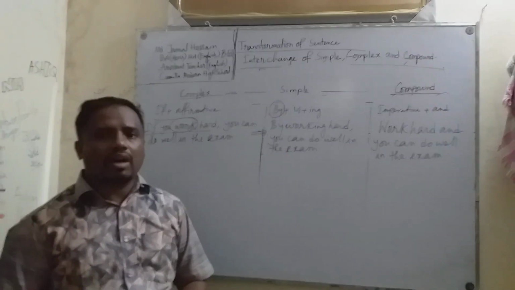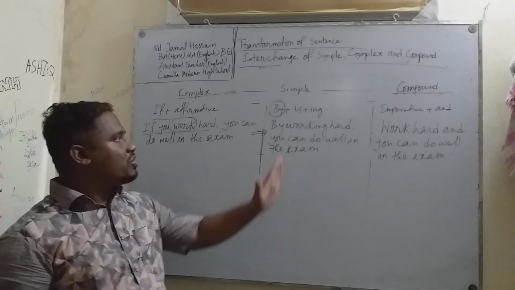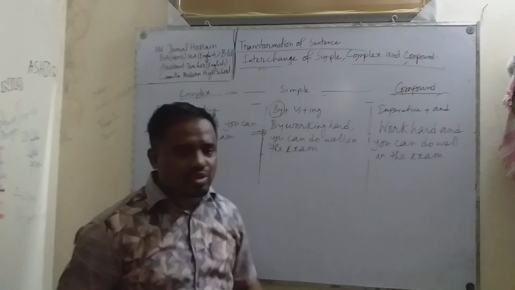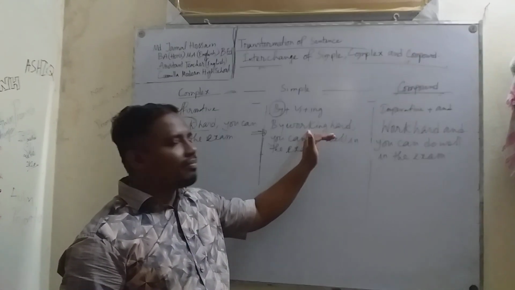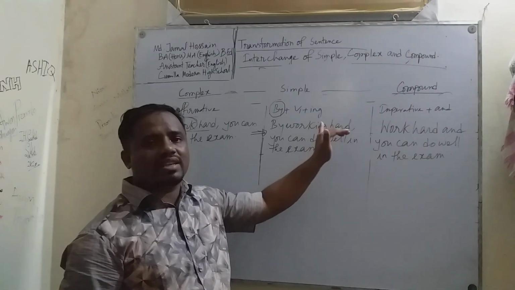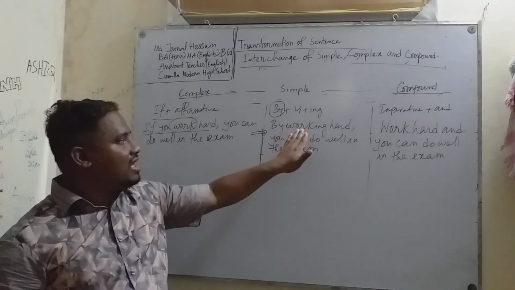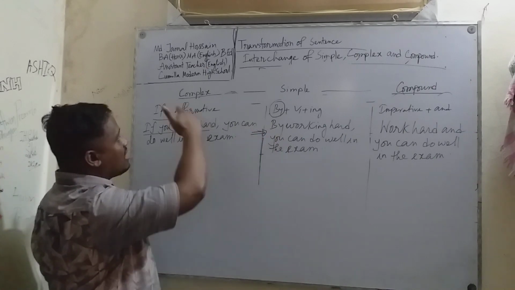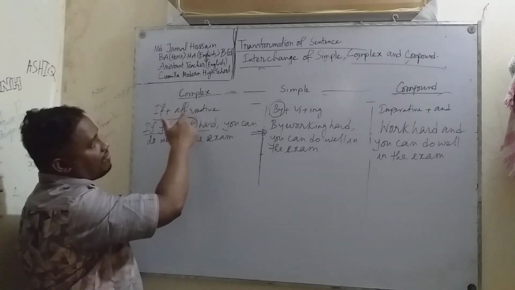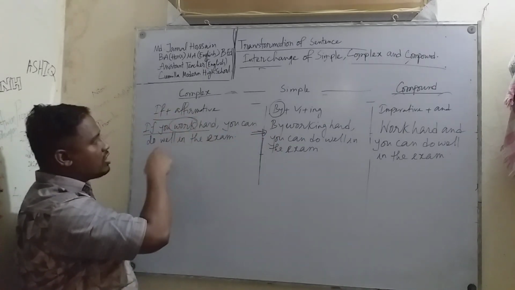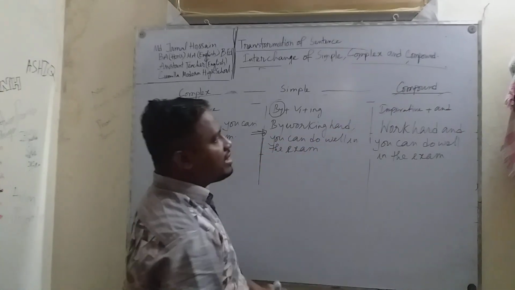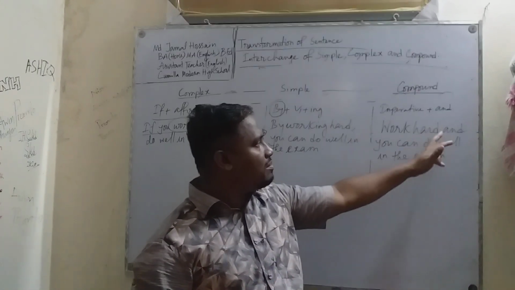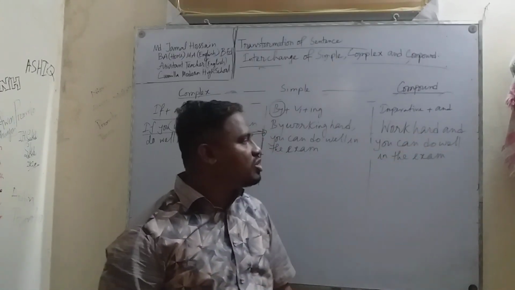Now, if you're asked to transform this sentence back, if the simple sentence starts with "by" plus verb plus "ing", that is, if this sentence starts in this way, you can use "if" plus affirmative: if you work hard, you can do it in the exam. On the other hand, if you're asked to transform it into a compound sentence, use imperative plus "and": work hard and you can do it in the exam.